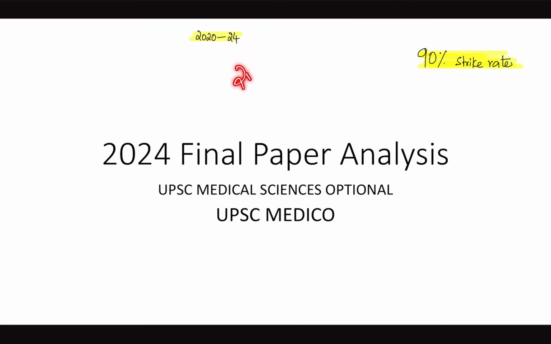Like if you're targeting for 25-26, most of your preparation should be strategized according to the pattern, the demand of the current exam, right? And that is the norm of UPSC, not only for optional, even GS. We focus a lot on previous years to understand what examiner is actually going to target in the next subsequent years. And I'm very happy that this year the 2024 batch was very happy with the content which is posted in the courses and the questions of the test series, which are almost replica of the final exam.